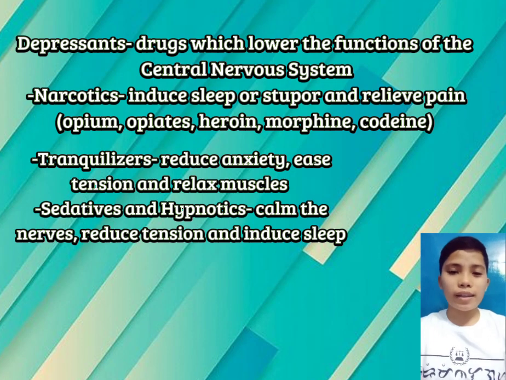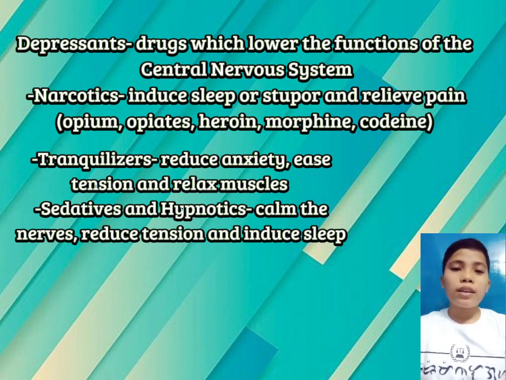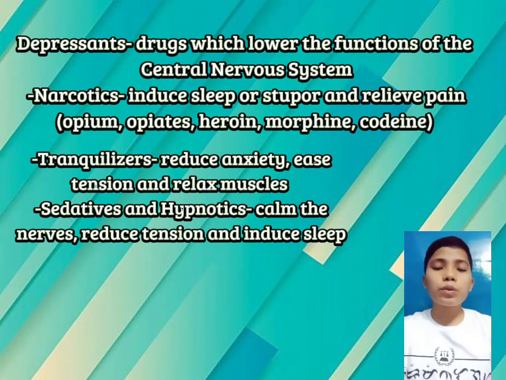When we say depressants, these are drugs wherein it lowers the central nervous system. There are three types of depressants. The first one is narcotics. It affects to induce sleep or stupor and relieve pain. Opium, opiates, and etc. The second one is tranquilizers. It reduces anxiety, eases tension, and relaxes the muscles. The last one is sedatives and hypnotics. It reduces tension and induces sleep.